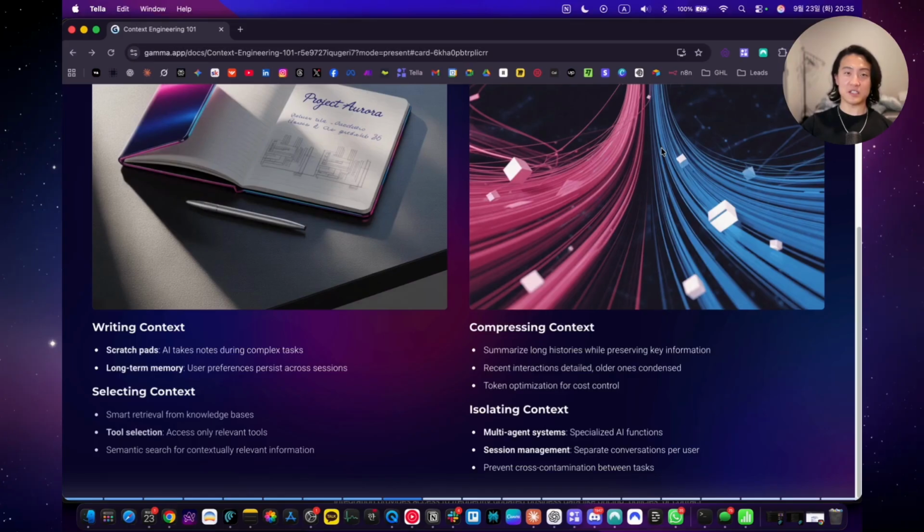Token optimization isn't just about cost, it's about cognitive load. Compressed context allows the AI to see further back in time without being overwhelmed by irrelevant details. So you want to consider how much information the AI agent or the AI system requires. So if it's a chatbot for new leads, then it doesn't need to know things that happened like 20 years ago. And finally, isolating context. This solves the complexity problem by creating specialized environments where different types of processing happen without interference. So instead of building one system that handles everything poorly, each isolated context gets optimized for specific purposes.